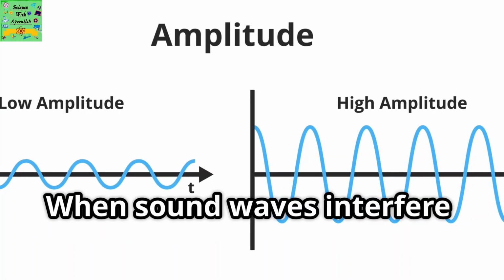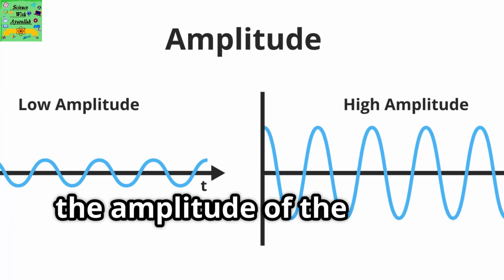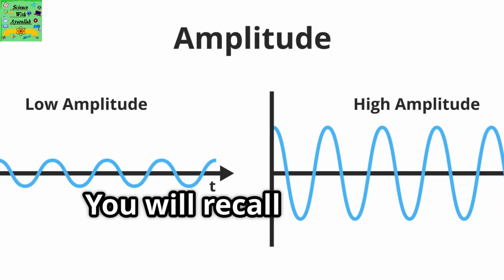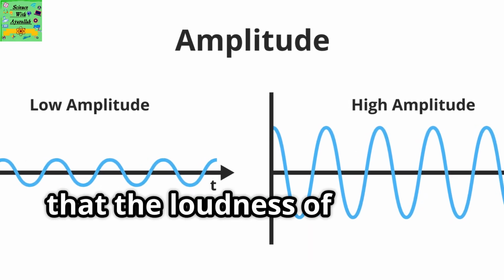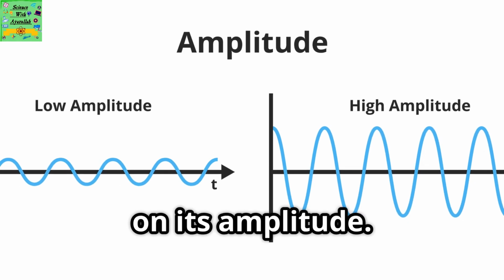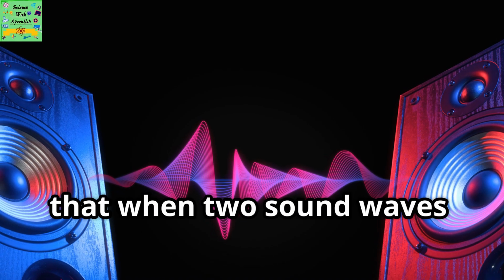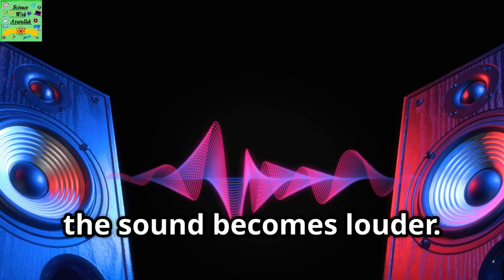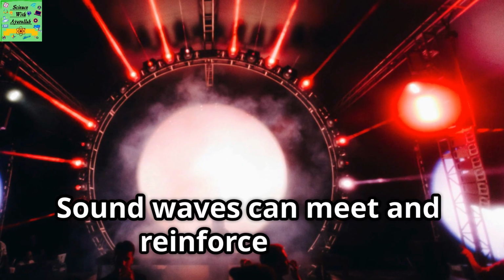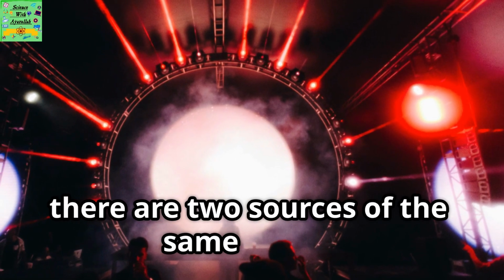When sound waves interfere to reinforce, the amplitude of the sound wave increases. You will recall from the previous topic that the loudness of a sound wave depends on its amplitude. That means that when two sound waves reinforce, the sound becomes louder. Sound waves can meet and reinforce where there are two sources of the same sound.